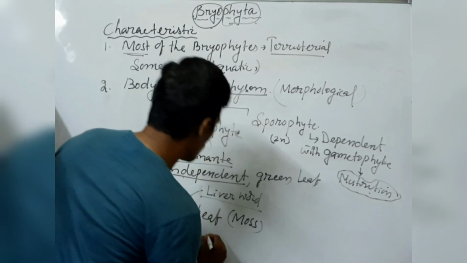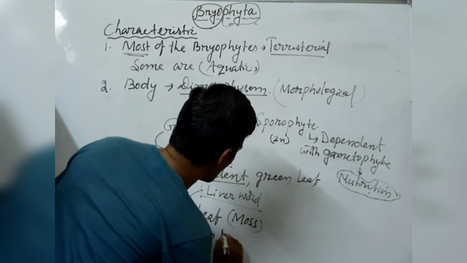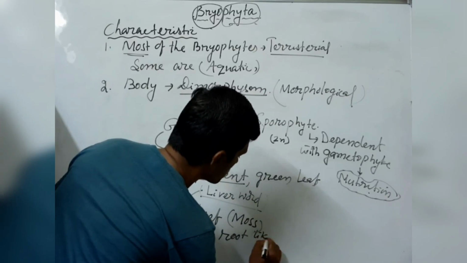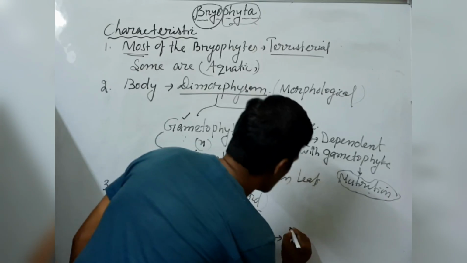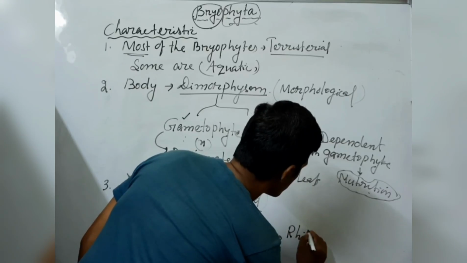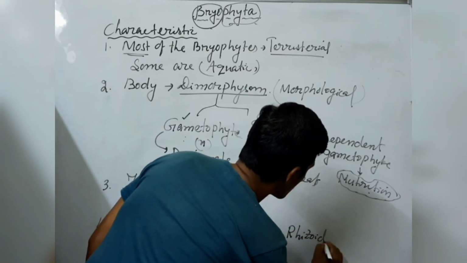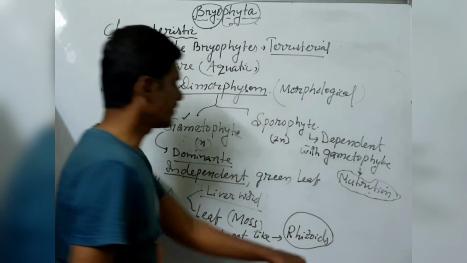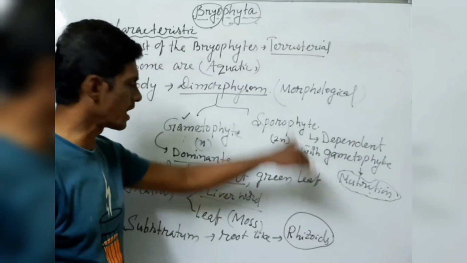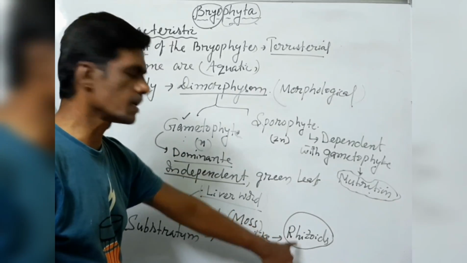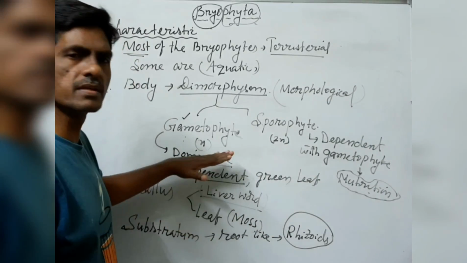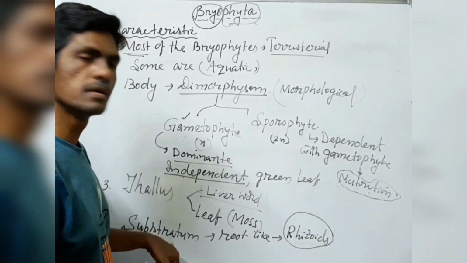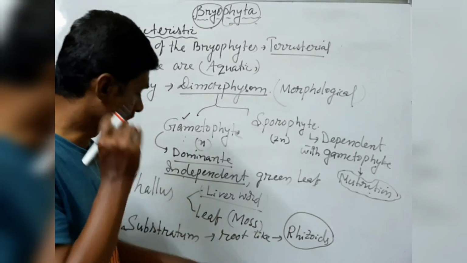It has a root-like structure. They produce a root-like structure called rhizoids. Remember, rhizoids are not roots, but they function like roots in bryophytes. These rhizoids are found at the base region of the bryophytes, and they attach to the substratum, meaning soil or any part of the terrestrial land.